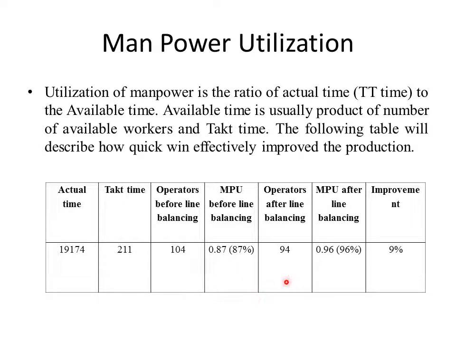And after line balancing, by reducing the number of operators by 10, the available time is the product of operators after line balancing and takt time. Hence, the ratio of actual time to the available time gives 96%, which means a 9% increase in utilization.